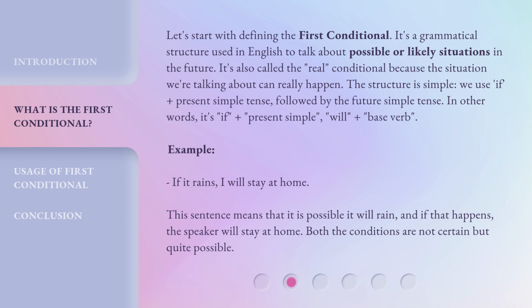Example: if it rains, I will stay at home. This sentence means that it is possible it will rain, and if that happens, the speaker will stay at home. Both the conditions are not certain but quite possible.